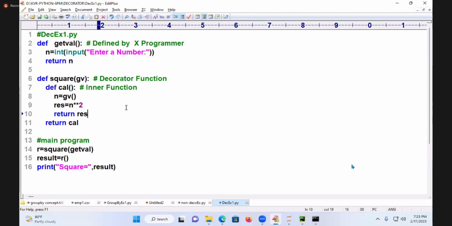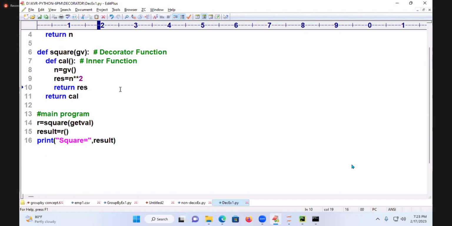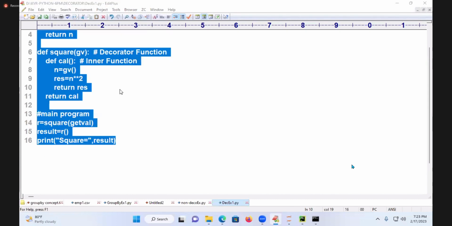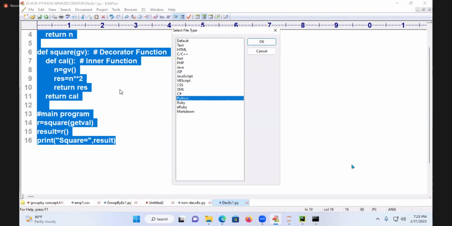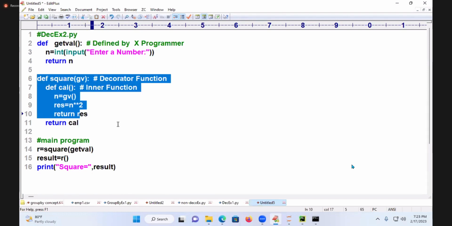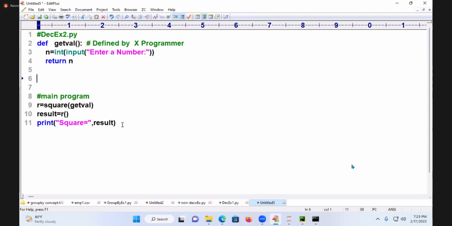There is one more way to do the same thing. What is another way to do the same thing? I am saying that if we don't practice properly, we can't understand this. That is for sure. Decorator example 2. What is my function here? Get value. You remove this entire thing. Okay, leave it, keep it.